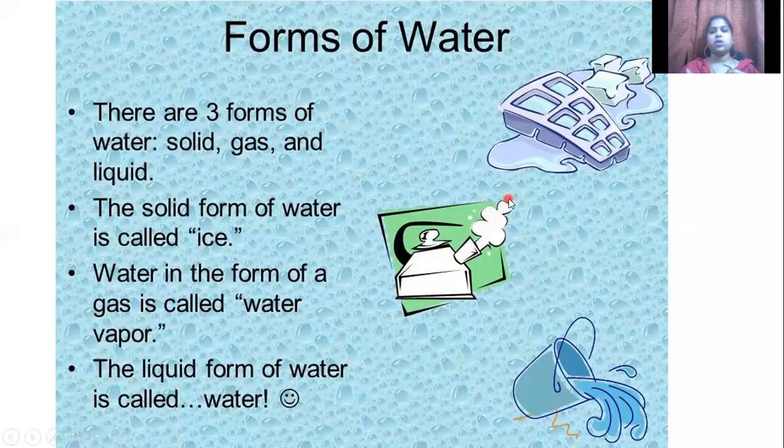Now we are going to see the water lesson. First of all, we should analyze the various forms of water we have. You would have gone through this in the earlier years of your schooling. Water exists in three forms: solid, liquid, and gas. Solid is the frozen form of water, like ice. The gas form of water is called water vapor. The liquid form is called water, and that is available all over the world, right?